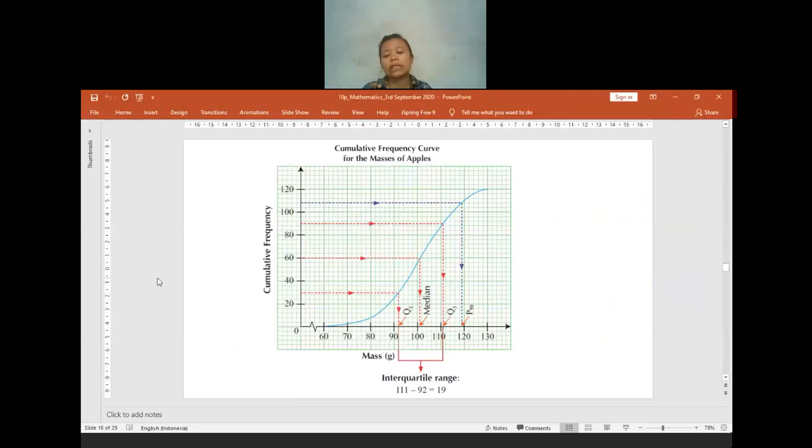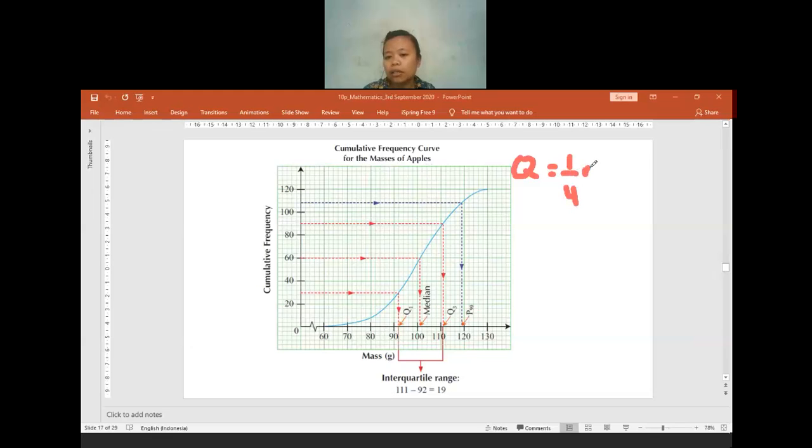For the next material, we have the diagram. From the diagram, same, we have to find the upper quartile and also the lower quartile. Same rules. If it is given as a curve like this, Q1 will be 1 per 4 of n.